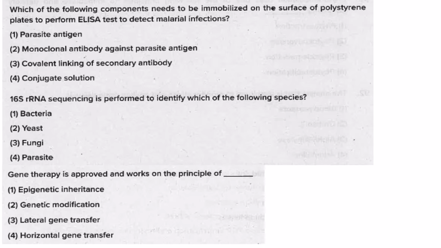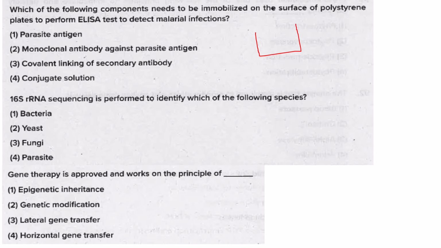Then which of the following components needs to be immobilized on the surface of a polystyrene plate to perform an ELISA test to detect malarial infection? So this is your microtiter plate. You can either coat it with antigen or antibody. Now here they have said it is to detect malarial infection.